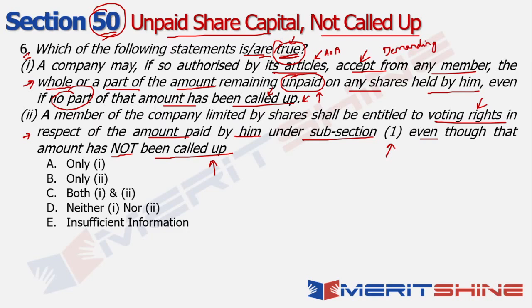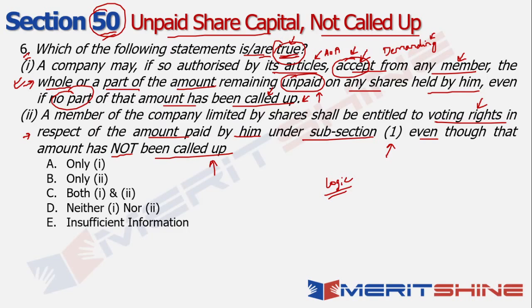But if a member wants to pay, then they're okay to accept that amount from such member, whether it's a whole amount or a part amount of the remaining unpaid portion. So here, there is no obligation on part of the member because the company is not demanding, but the company is only accepting. So if I look at the technical language used, I am convinced that one is definitely possible, right? But if I look at logic, if the amount has not been called up, then whatever is the amount that has actually been called up, the voting rights should be applicable only for that portion, right? That's what makes logical sense.